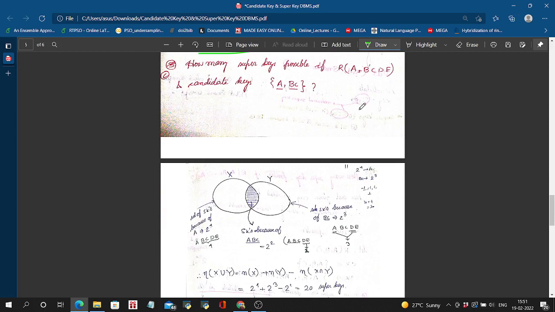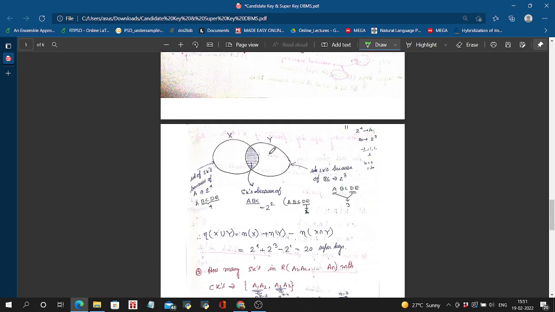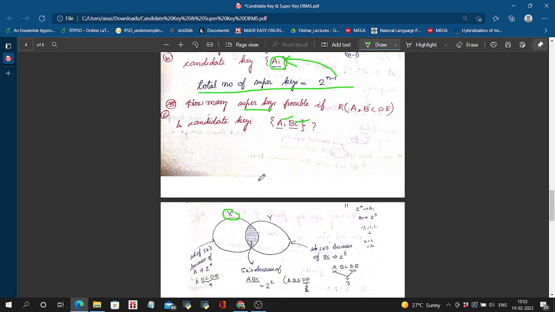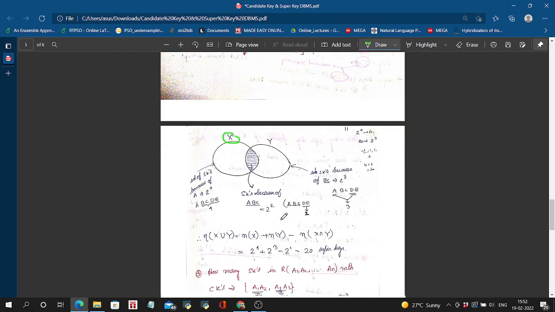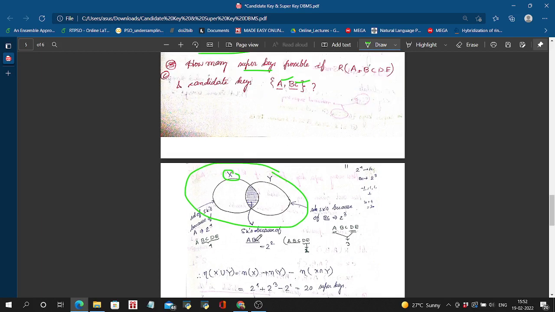So the next question: there are 5 attributes A, B, C, D, E, and there are 2 candidate keys. We are supposed to calculate the number of super keys. Say X is A, and Y is BC. This is the set formula: n of A union B equals n of A plus n of B minus n of A intersection B.